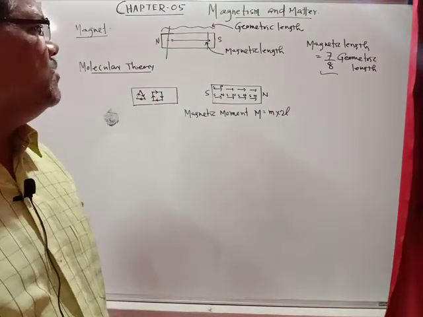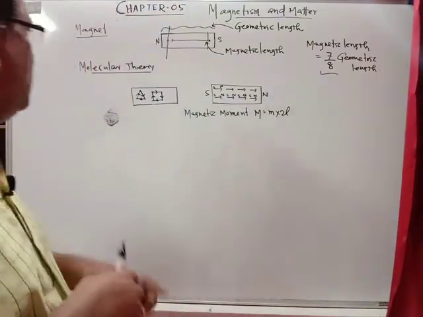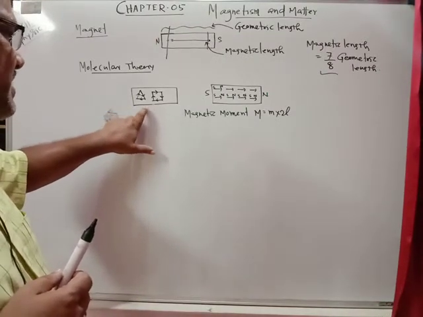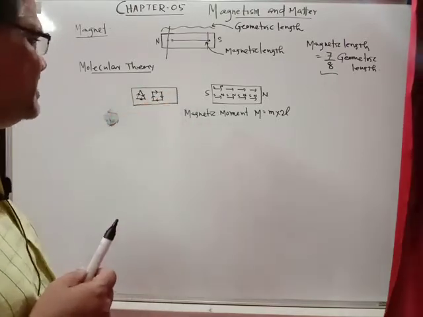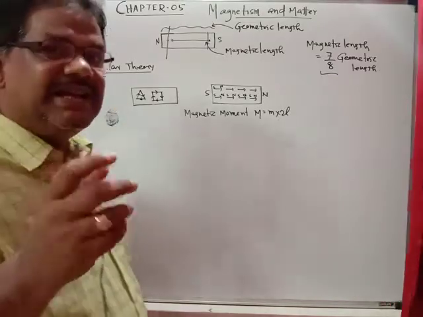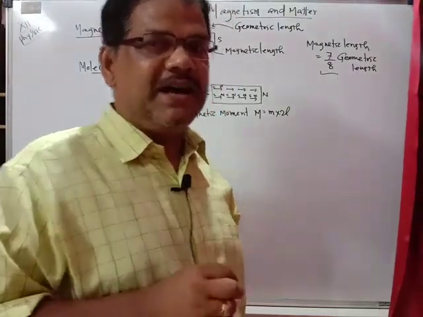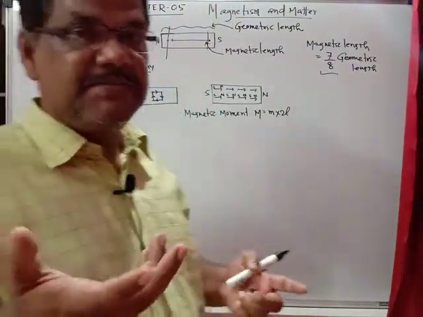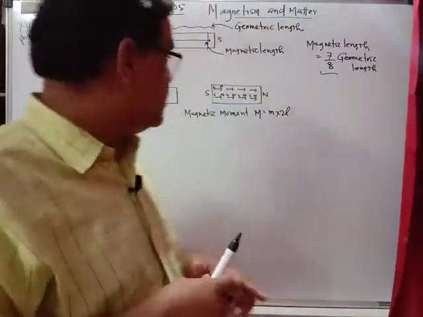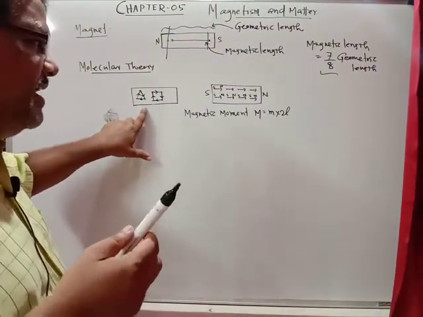Students, you should know about the molecular theory of the bar magnet. The molecular theory of magnetism is that whenever a magnetic substance becomes a bar magnet, inside the bar magnet all the atoms behave like tiny magnets. If it is a magnet, no doubt it must have magnetic poles. Magnetic poles will be created, and magnetic moment also will be developed.